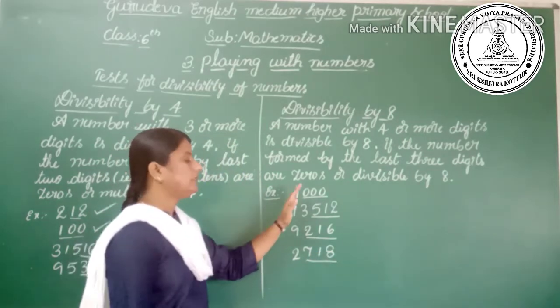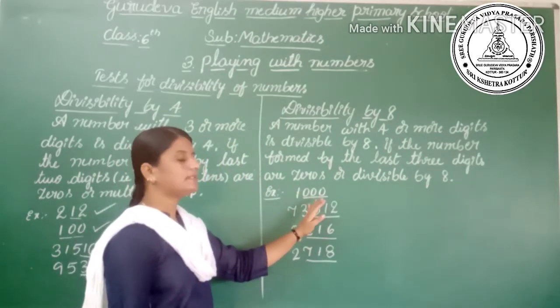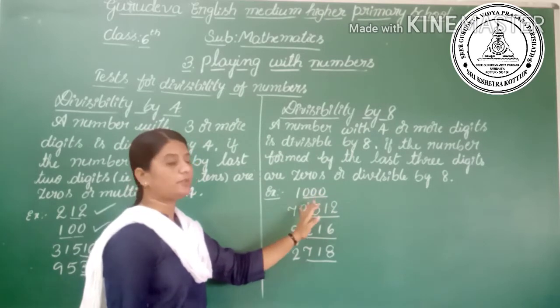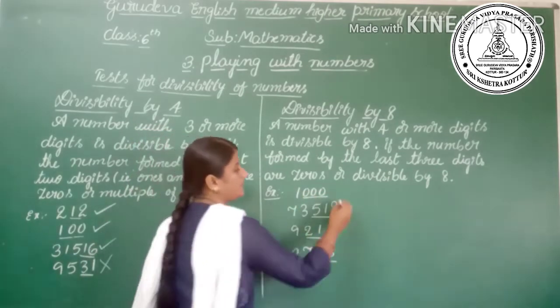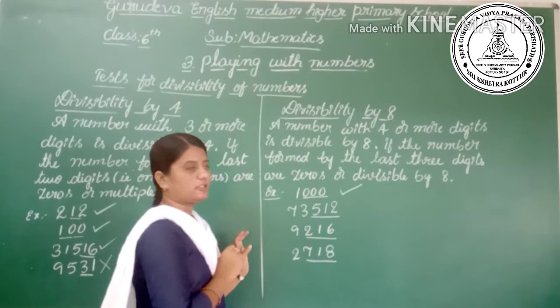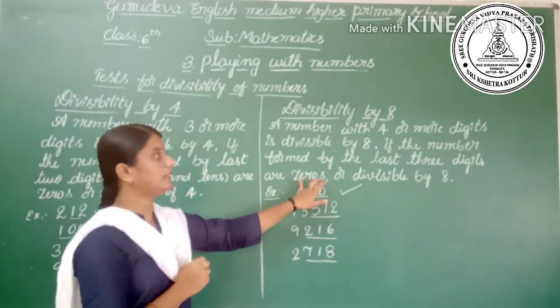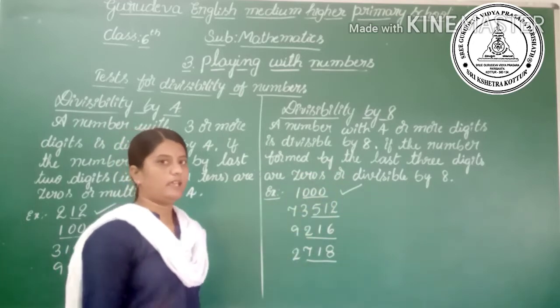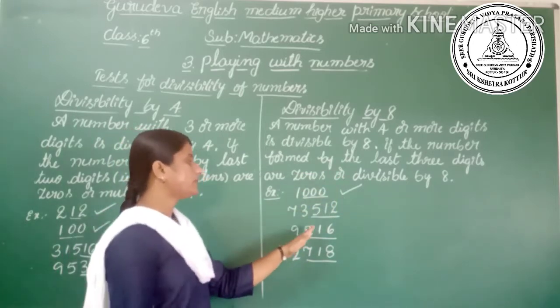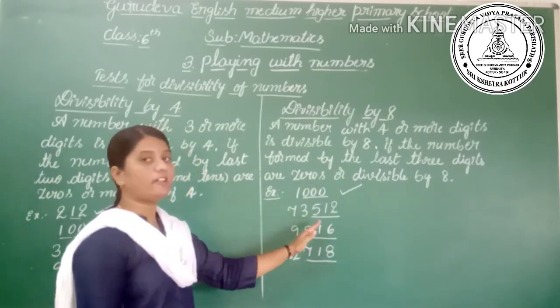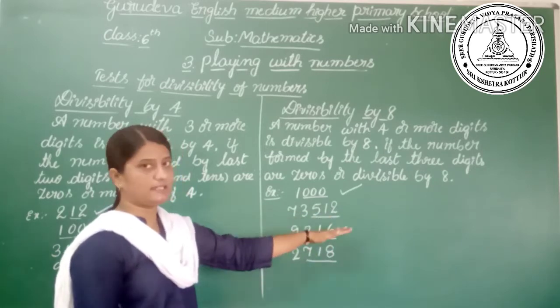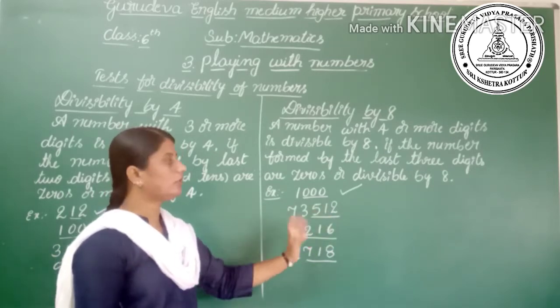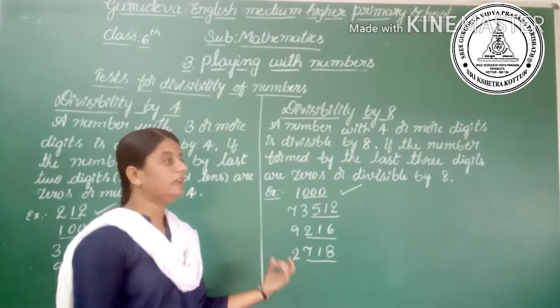You see here in the last 3 places, ones, tens, hundreds, these are zeros. So hence it is divisible by 8, because the rule says that if the last 3 digits are zeros, the number is divisible by 8. Then the next one, 73,512. The last 3 digits are 512. So we can check whether it is divisible by 8 or not.